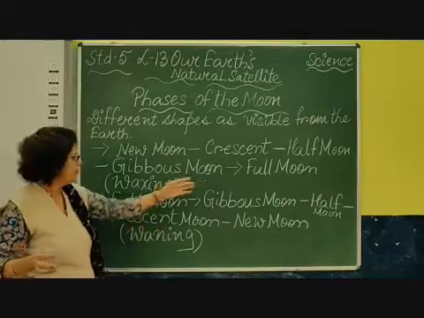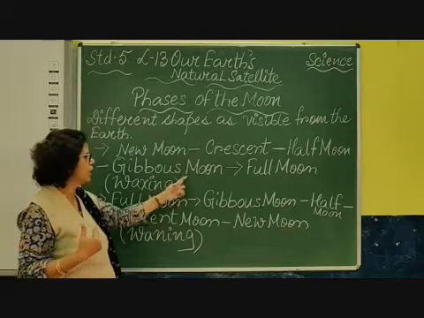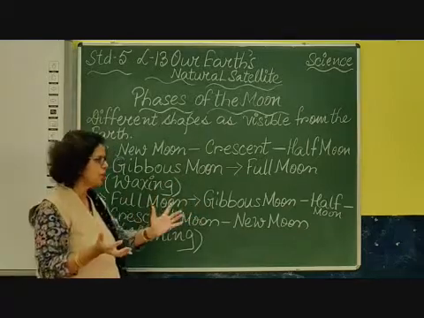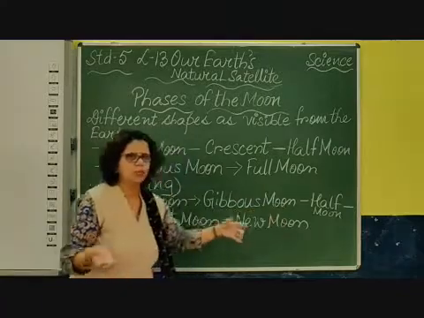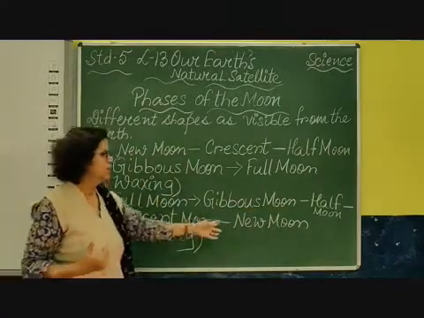Now full moon, again full moon, and now you are going back from full moon, you go to the gibbous moon, the bulging shape. Then you have the half moon, going back. Then you have the crescent moon, and then you have the new moon.